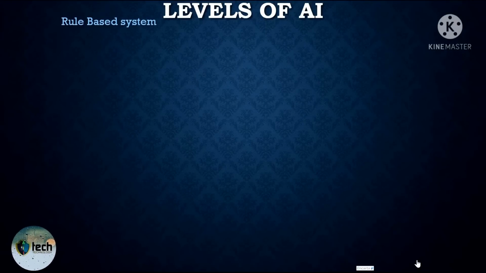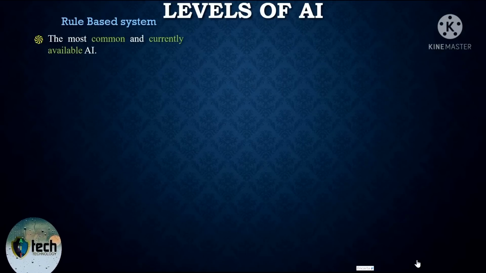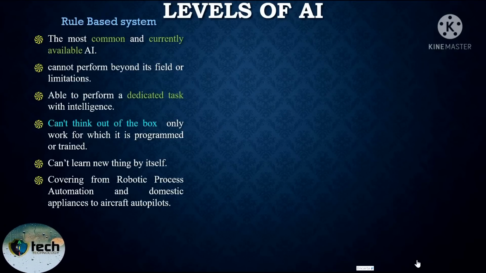Okay, artificial intelligence has seven levels, starting from rule-based system to singularity and transcendence. So the first one is rule-based system, which is the most common and currently available artificial intelligence in this world, and it cannot perform beyond its field and limitation.